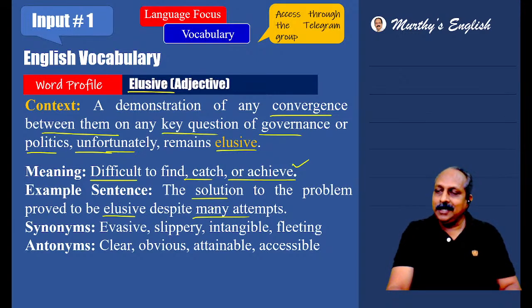In English, there is a saying: every problem has a solution. But look at this sentence. Success is elusive, in nature, need not be. The solution to the problem proved to be elusive despite many attempts. They have tried many a time, but they haven't got success.